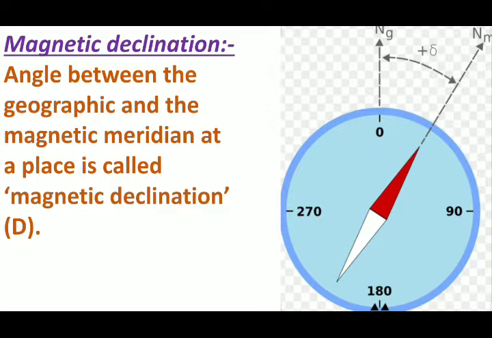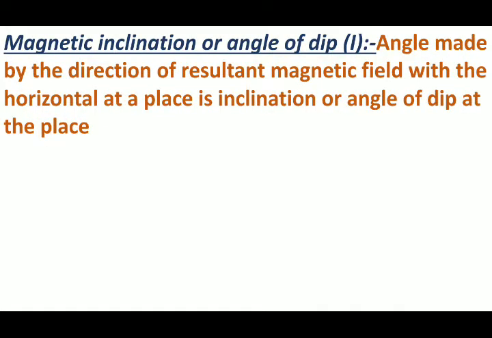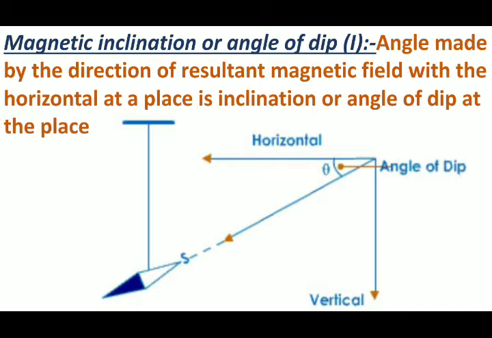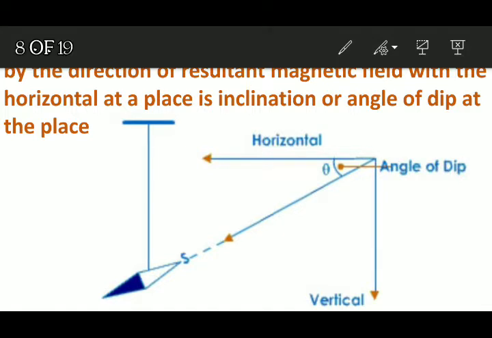Now let's see the next term, that is magnetic inclination or angle of dip, which is denoted by the sign phi. The angle made by the direction of resultant magnetic field with the horizontal at a place is the inclination or angle of dip at the place. Now see, we have a freely suspended bar magnet.